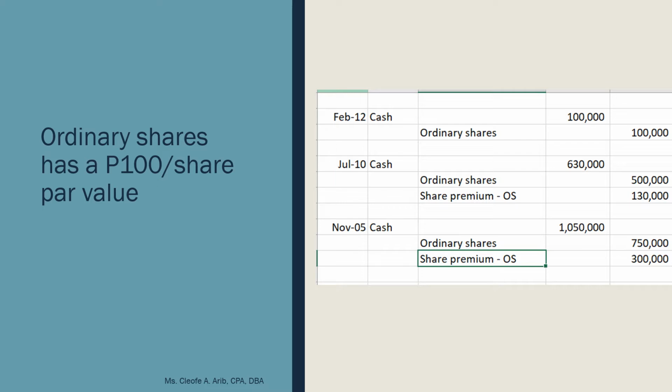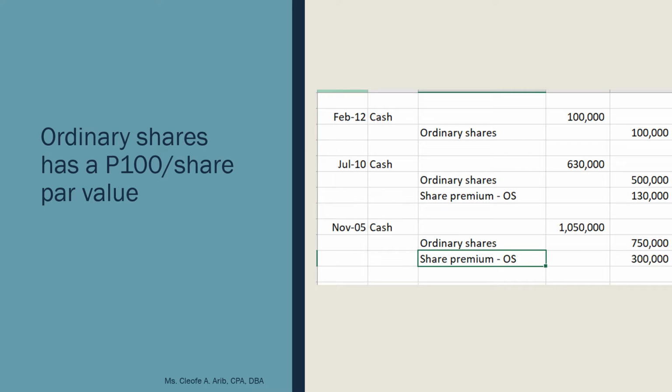Because on Feb 12, the cash you received is 100,000. If you divide it by the number of shares you issued on Feb 12, you will notice that the issue price is equal to your par value, which is also 100. So if the issue price and your par value are equal, then we have no share premium.